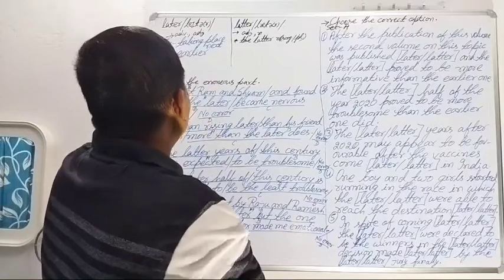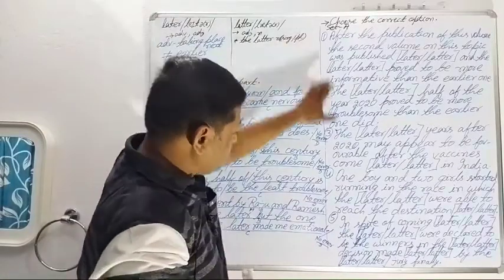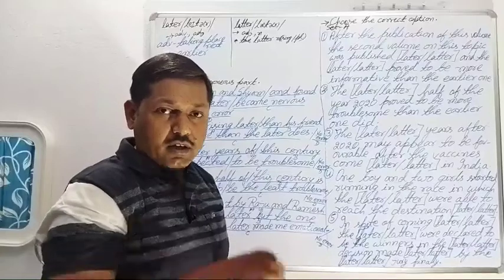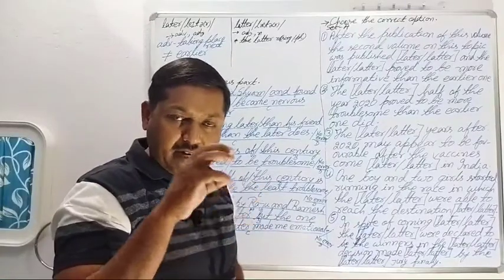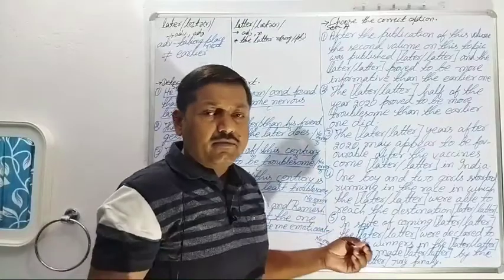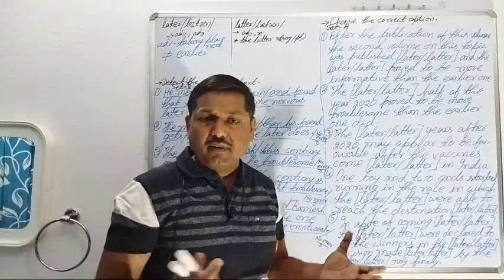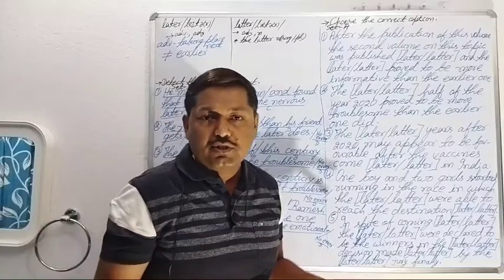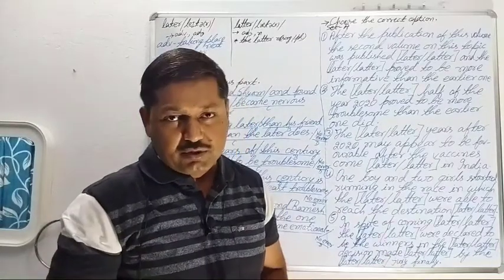Now we will see these 5 sentences, and after a minute observation of them, we will very easily be confirmed of how and where to use these words.